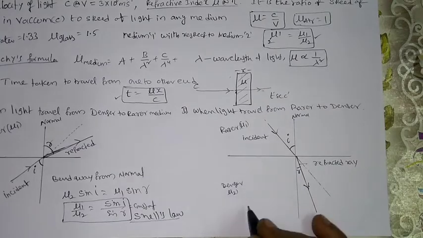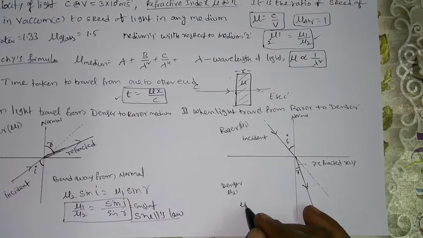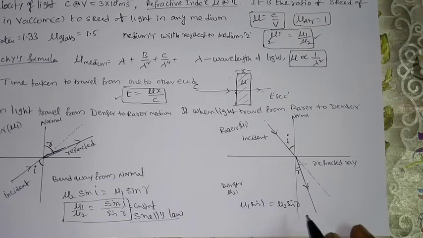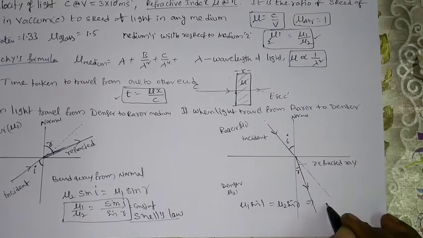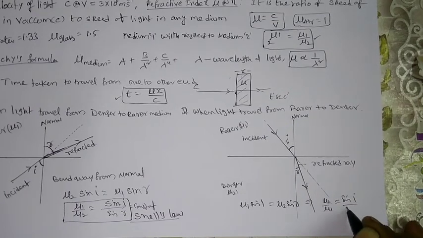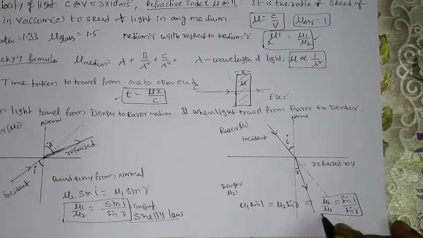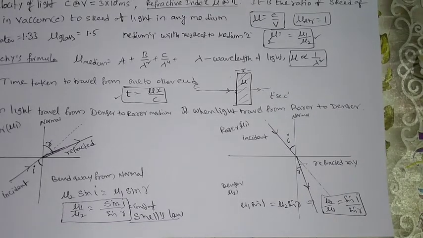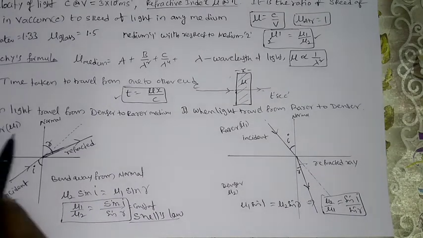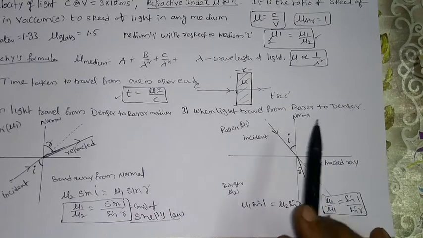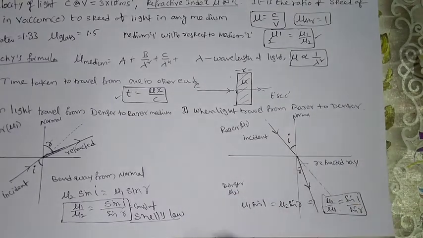Again, you can apply the same law here. From this law, you can write mu1 sine I is equal to mu2 sine R, or simply you can write mu2 by mu1 is equal to sine I by sine R. This is about Snell's law. Got it? This is about case 1 and case 2. When the light ray travels from denser to rarer medium, it bends away from the normal. When the light ray travels from rarer to denser medium, it bends towards the normal.